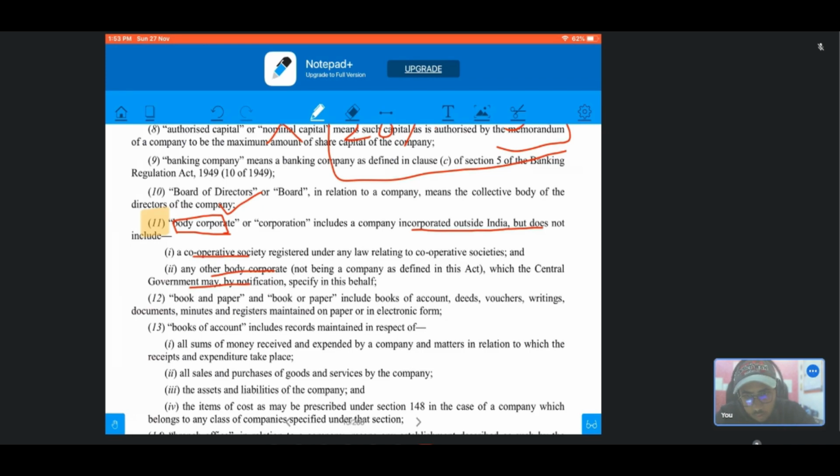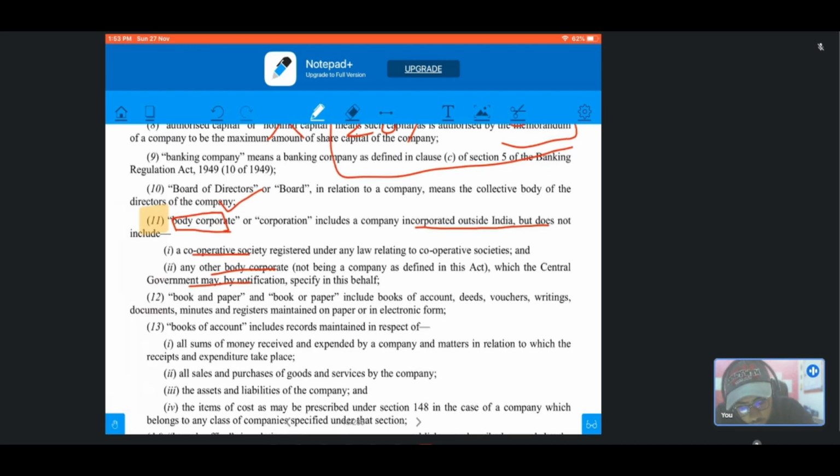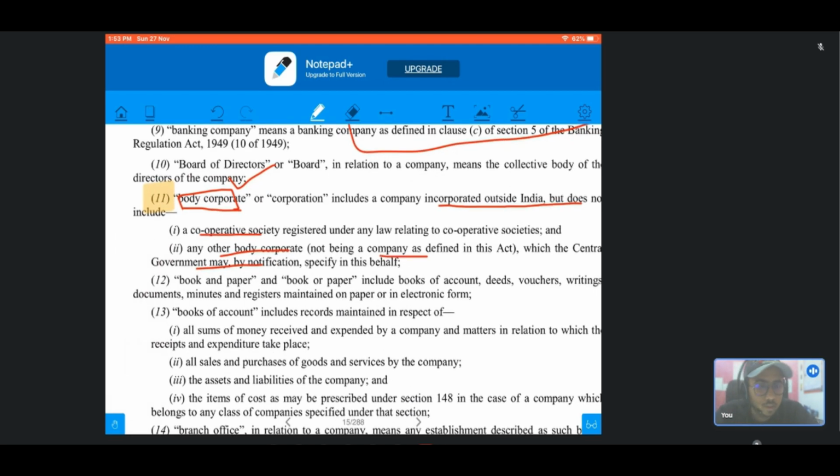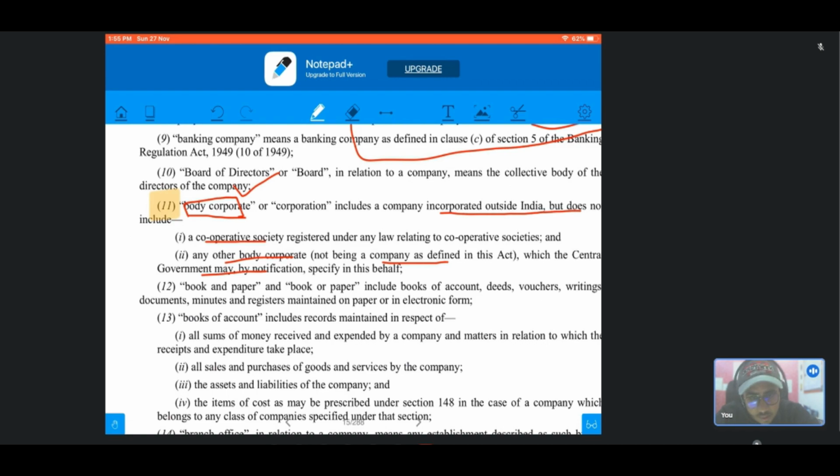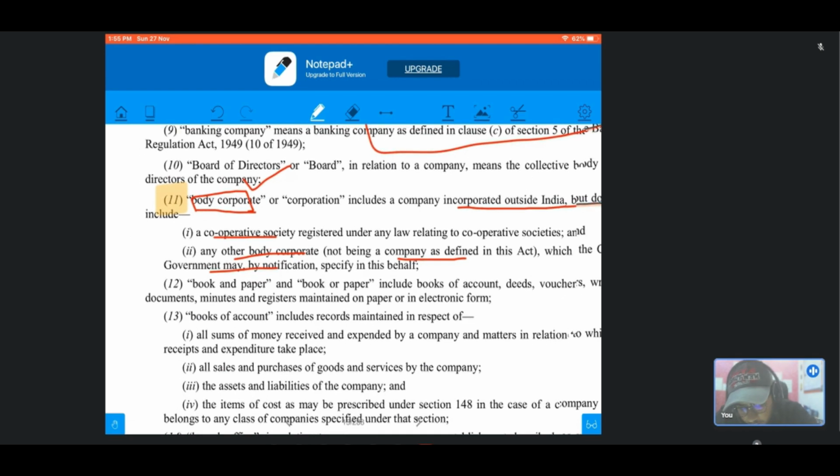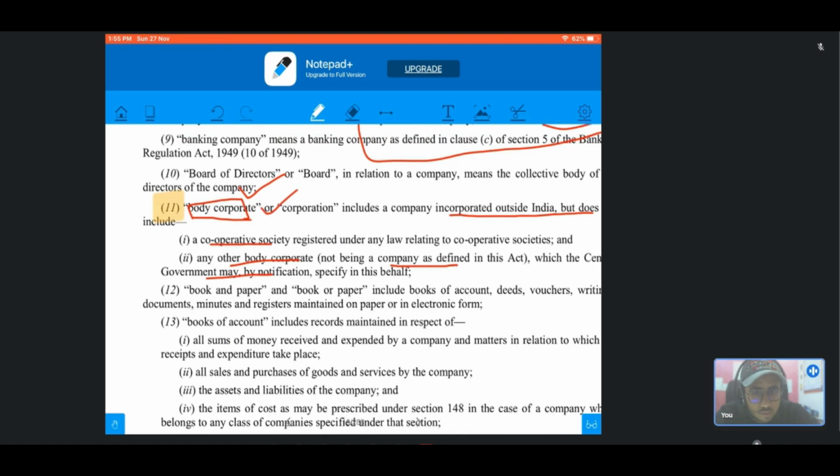Also, it does not include a cooperative society and any other body corporate which the central government may notify in this behalf. And such body corporate should not be a company incorporated under this Act. This means that any company registered under the Companies Act shall be deemed to be a body corporate, notwithstanding any notification which the central government may specify.